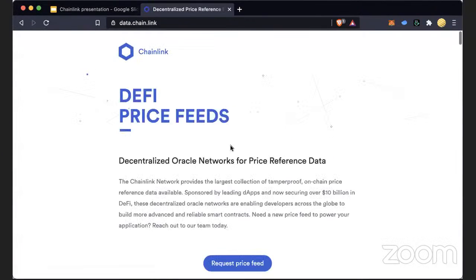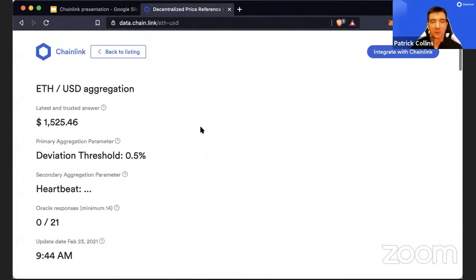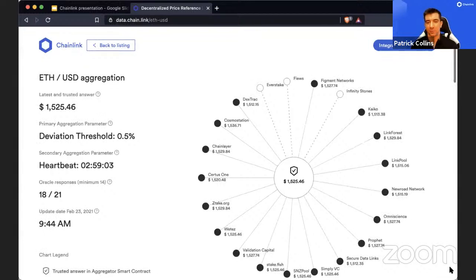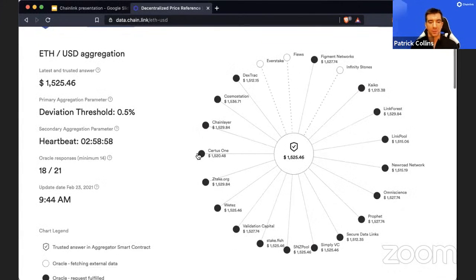Right now, the Chainlink network is being upgraded so fast that the way they're aggregating keeps changing, actually. Right now, they're transferring what's called the flux monitor aggregation method to the OCR aggregation method.